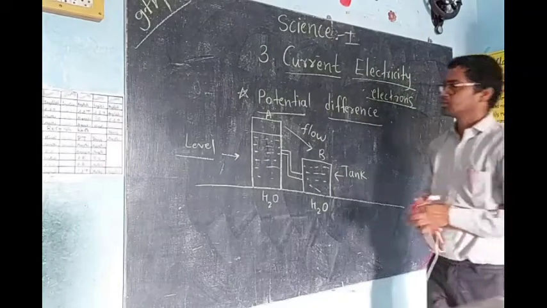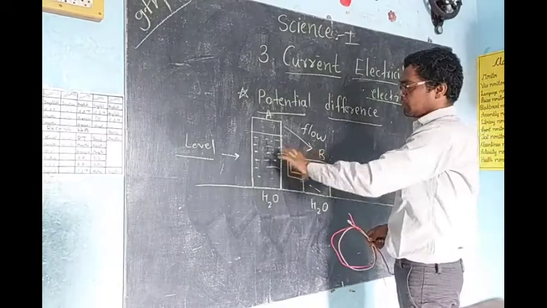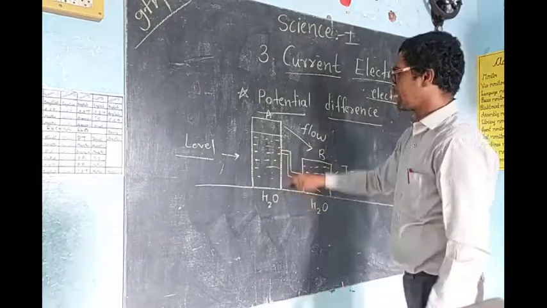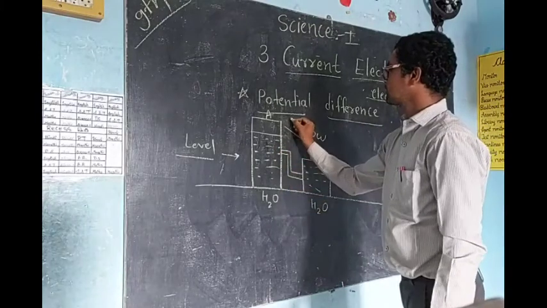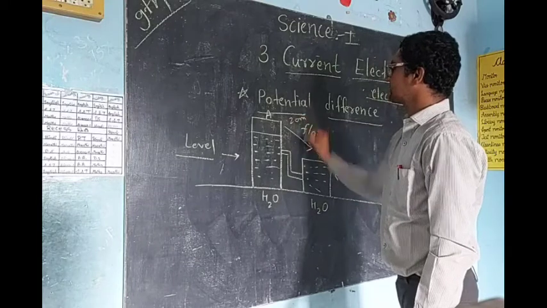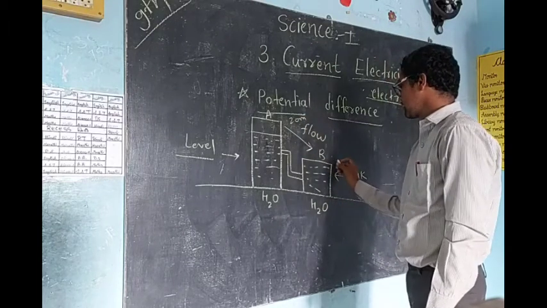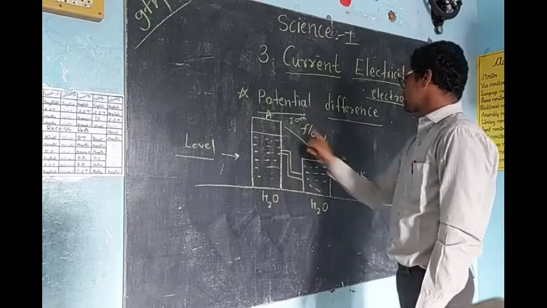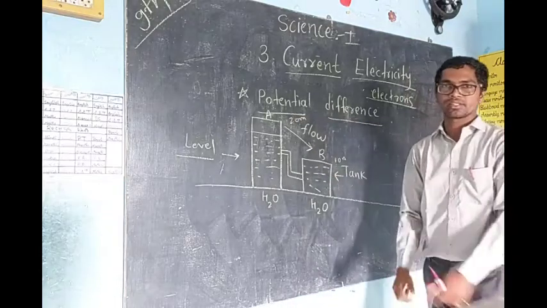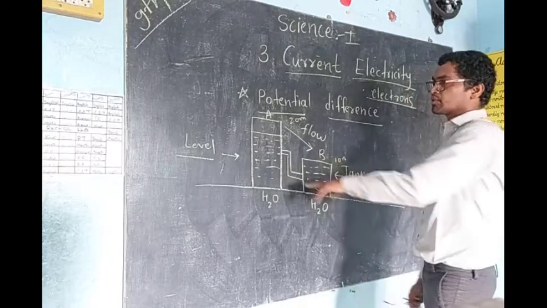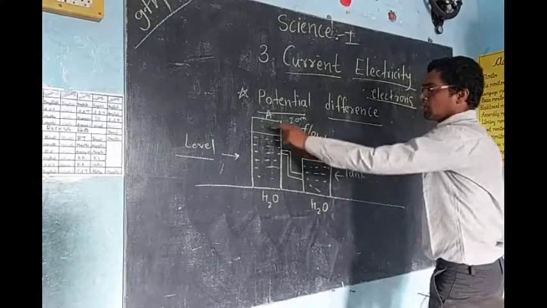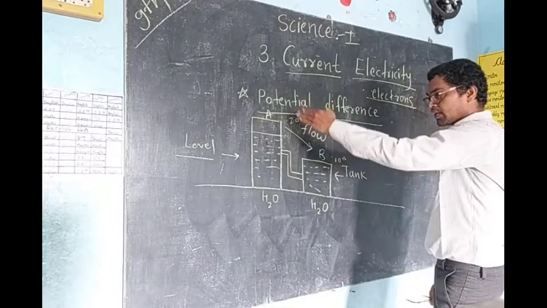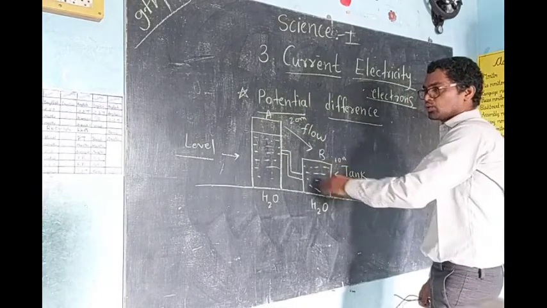Now suppose this height is 20 meters and this height is 10 meters. Then what is the difference? A 10 meter difference. Because of the 10 meter difference only, this water will flow from tank A to B, correct? The same concept we have to apply in electricity.